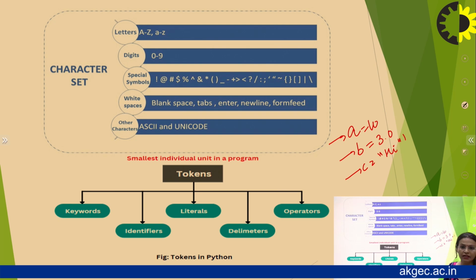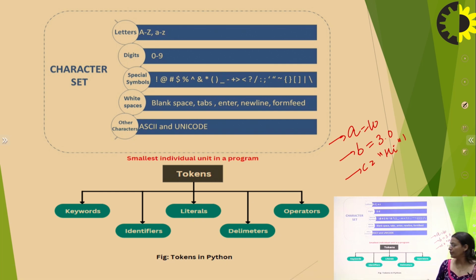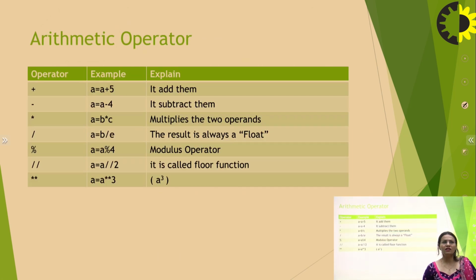Literals are basically the values that a variable holds. Delimiters are used to limit an expression, that means the dot, the colon, the semicolon, and the braces are known as delimiters. Operators are used to associate two variables in an expression.